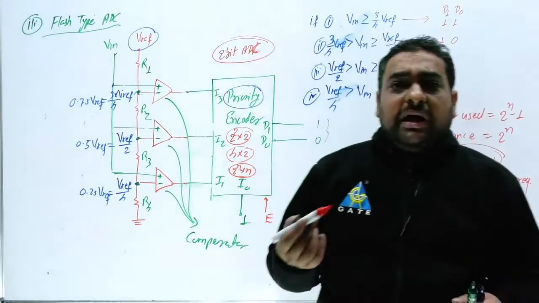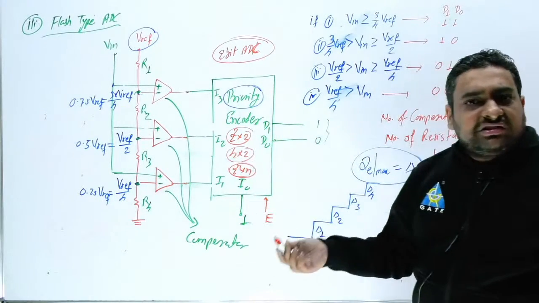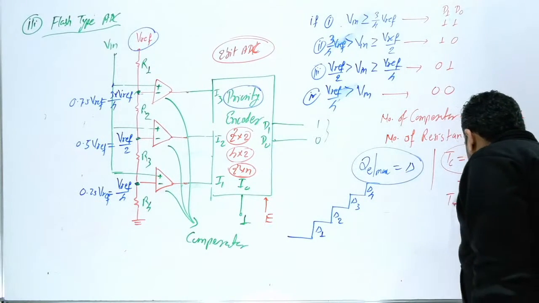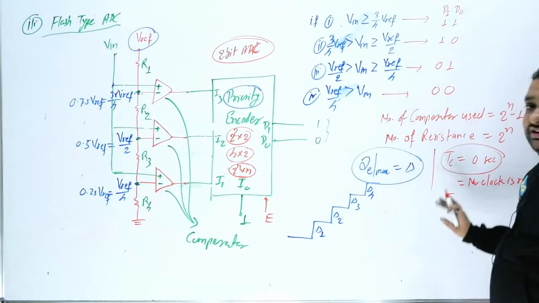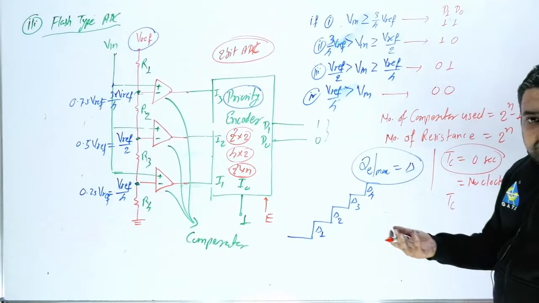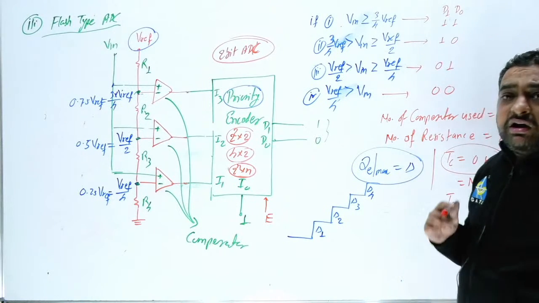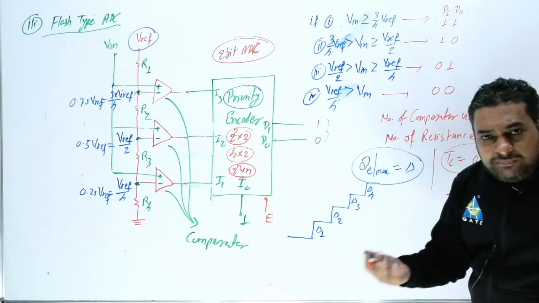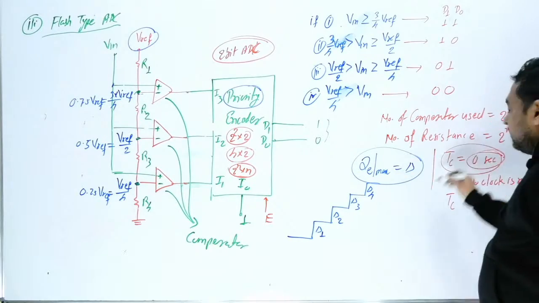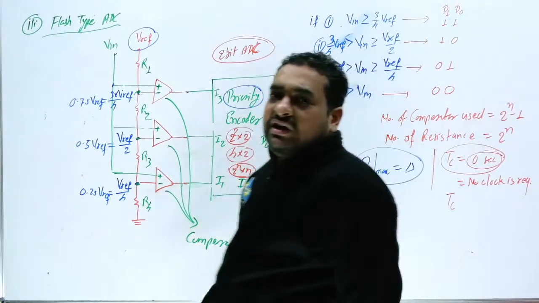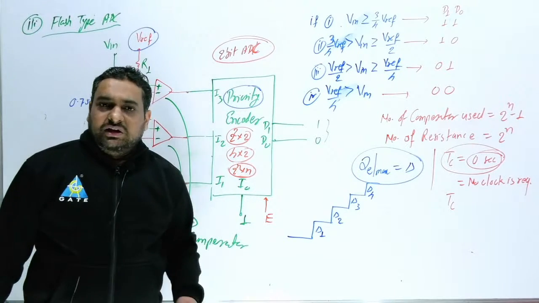Here, sir, if the number of bits is more, suppose 3 bit, 4 bit, 5 bit, then again the same answer. So again, this conversion time is independent of the input voltage. This conversion time is independent of the clock time period. Conversion time is independent of the number of bits. So here the answer is 0 seconds. If the answer is 0 seconds, it means conversion time is not going to depend on any parameter.